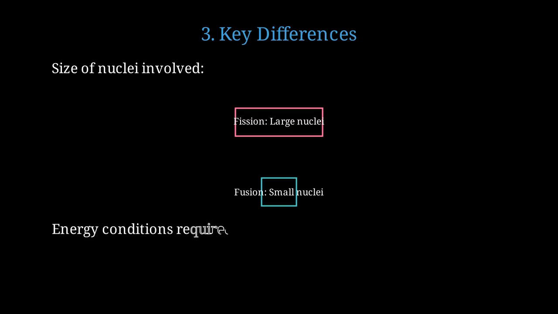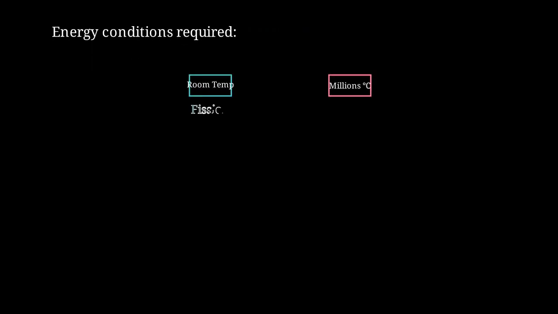The second key difference is the conditions needed to trigger each reaction. Fission can occur at room temperature when a neutron strikes the nucleus, but fusion requires temperatures of millions of degrees to overcome the repulsion between positively charged nuclei.